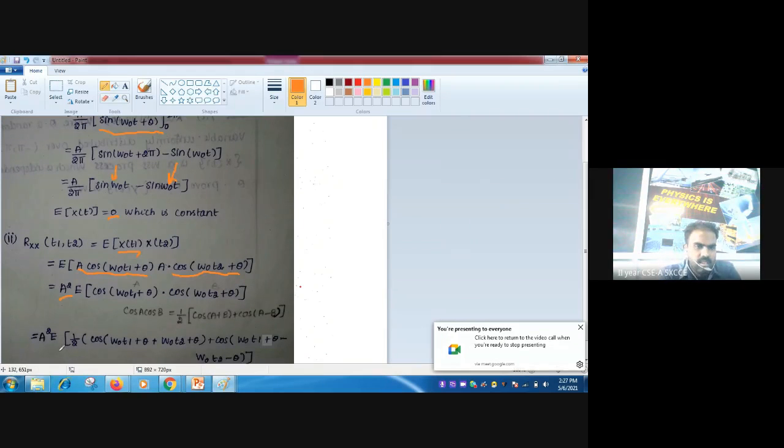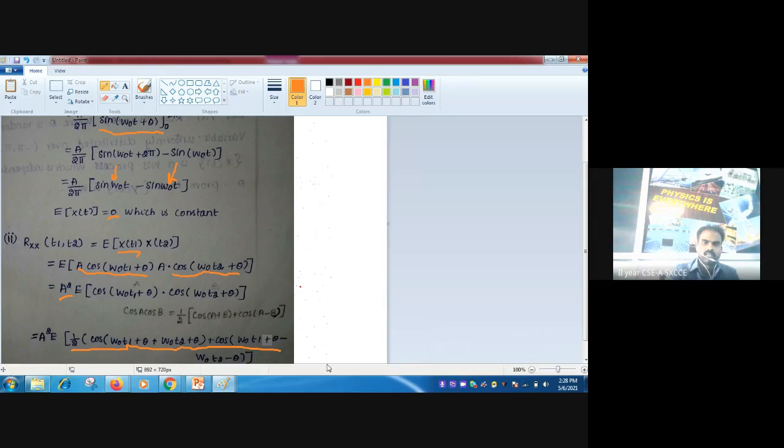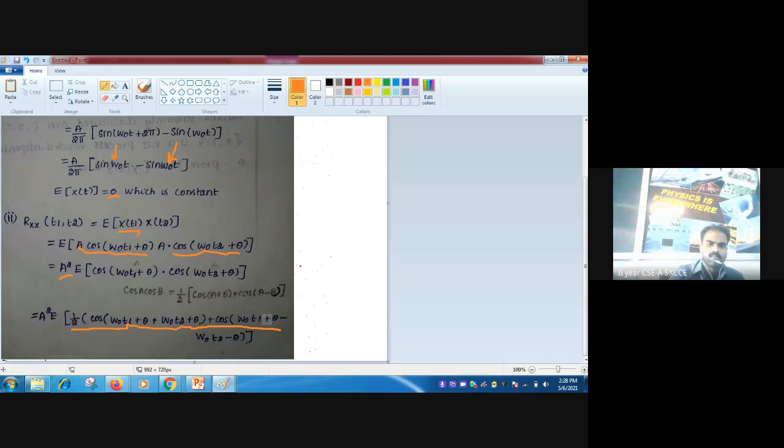Yes, it is a squared into E of 1/2 cos omega 0 t1 plus theta plus omega 0 t2 plus theta plus cos omega 0 t1 plus theta minus omega 0 t2 minus theta. Right? So when you are applying the formula, you will be getting like this.